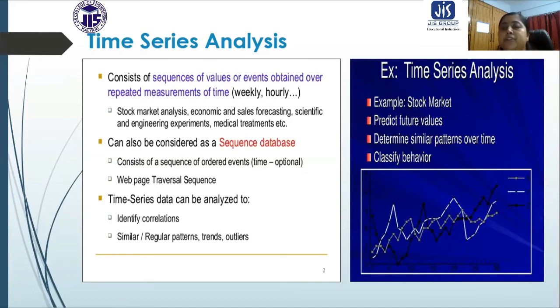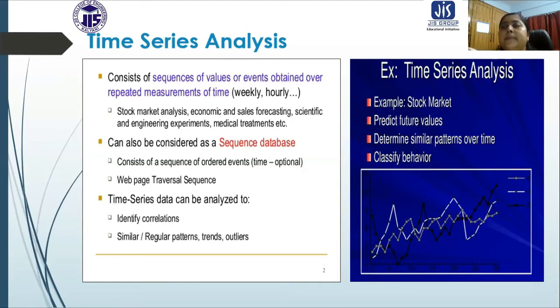For example, with the stock market, the values go up and down in a weekly and hourly manner, and for every week and hour we are going to collect the data.